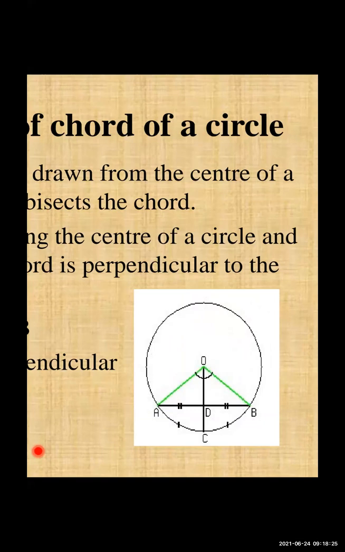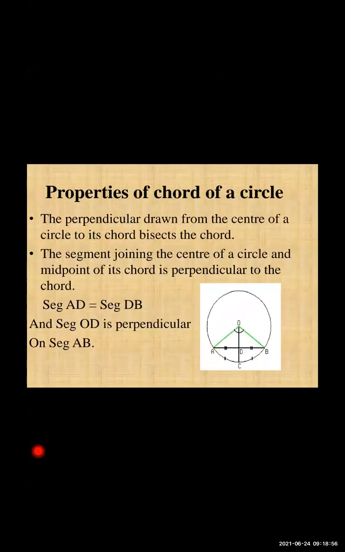From the center, if we draw any line to a point on the circle, then that line is called the radius. So here OA, OC and OB is your radius. The distance between OA, OB and OC is the same. This is the first property of the chord.